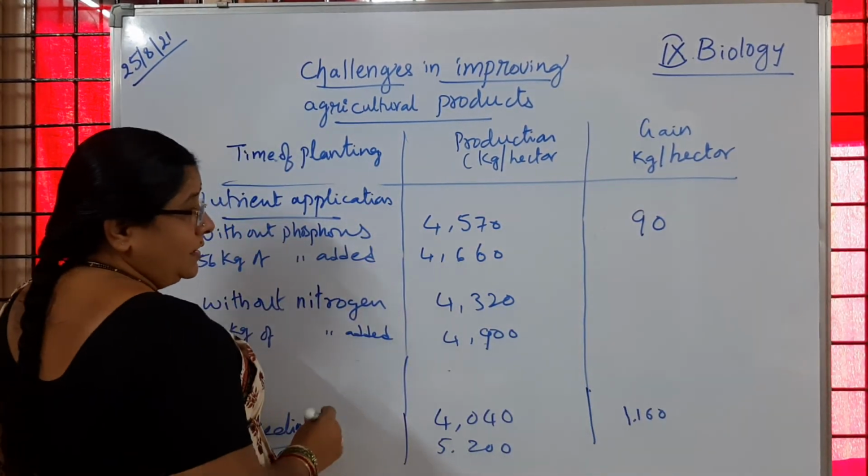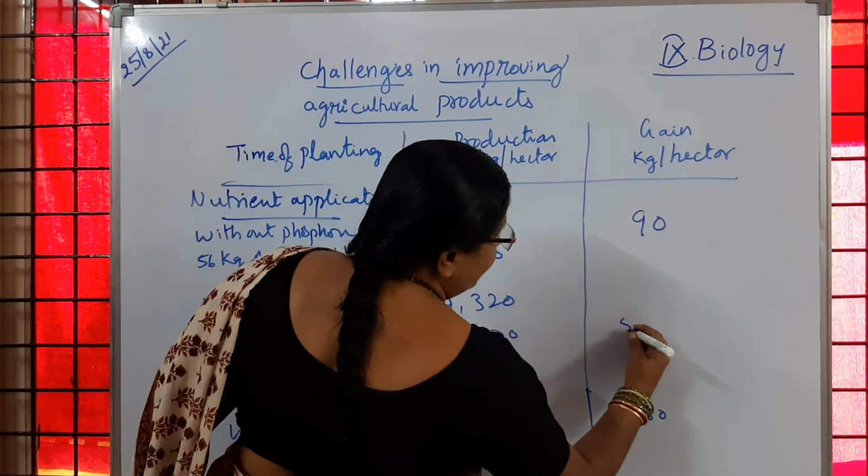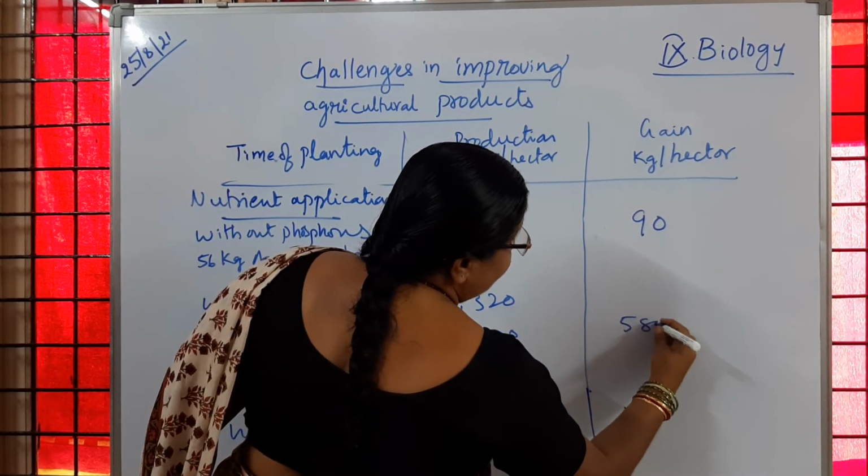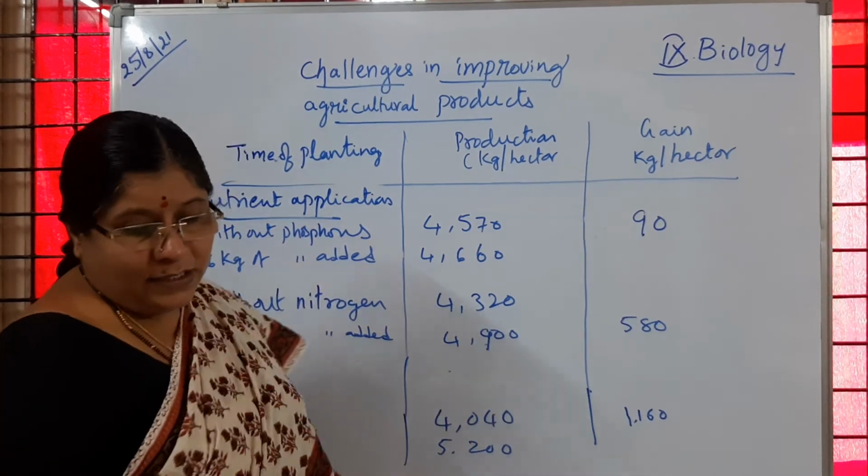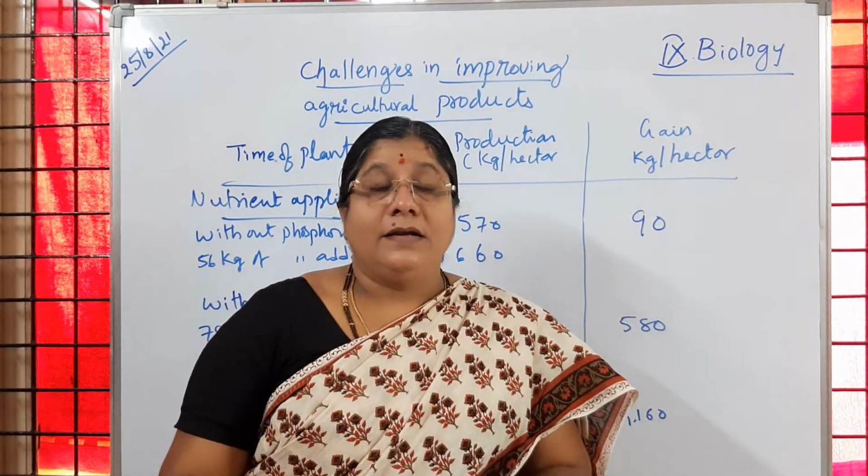So what is the gain? 580 kg per hectare gain. It is observed, children.